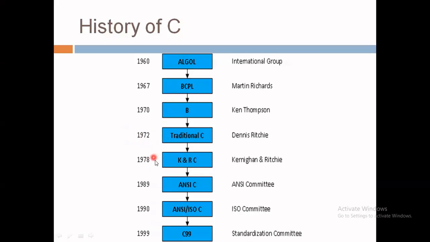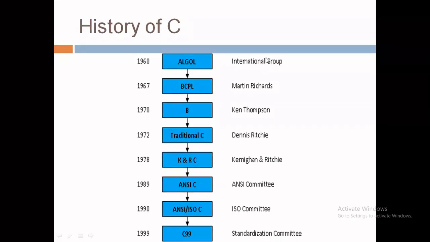After that, by adding more and more new features, we have come to the next standardization committee level of C language. At the last we have Embedded C, a version of the C language which includes features that are not available in C, like fixed point arithmetic, named address spaces, and basic input-output hardware addressing. So this is all about the simple journey of C language.